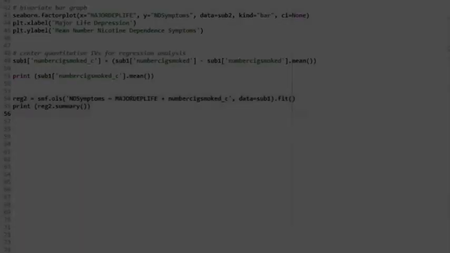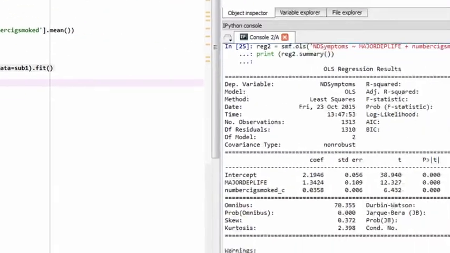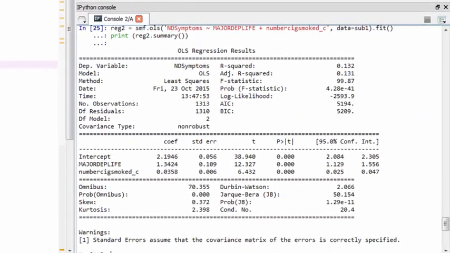Now we can go back to our regression model for the association between depression and number of nicotine-dependent symptoms and add our centered number of cigarettes smoked variable. Here is the output. We examine the p-values and parameter estimates for each predictor variable, i.e. our explanatory variable, depression, and our potential confounder, number of cigarettes smoked.